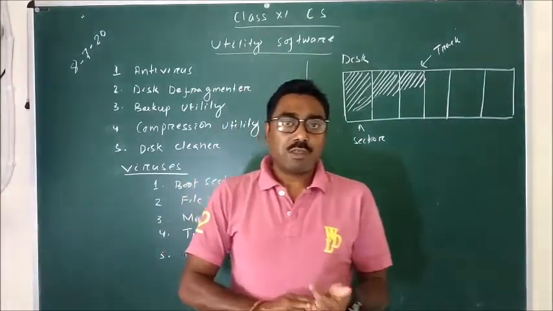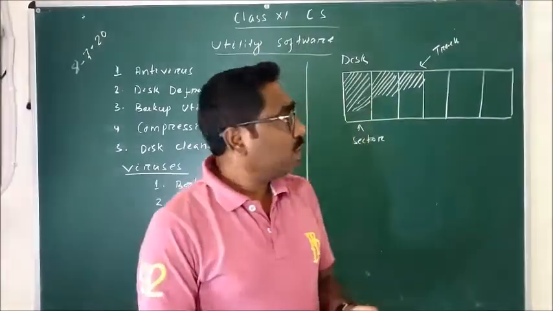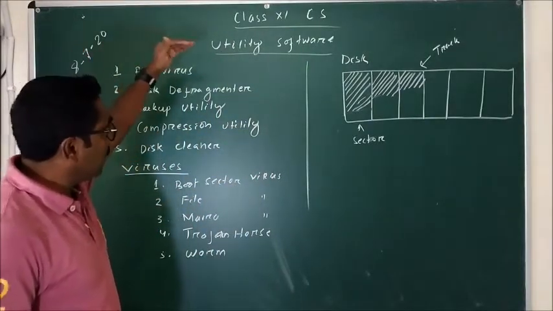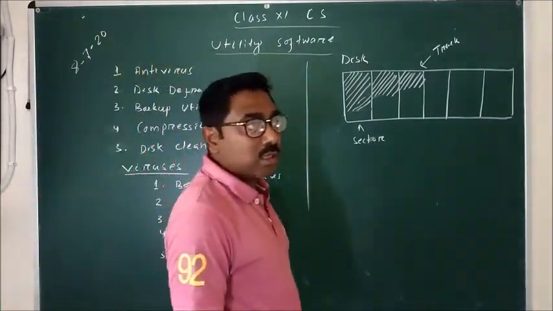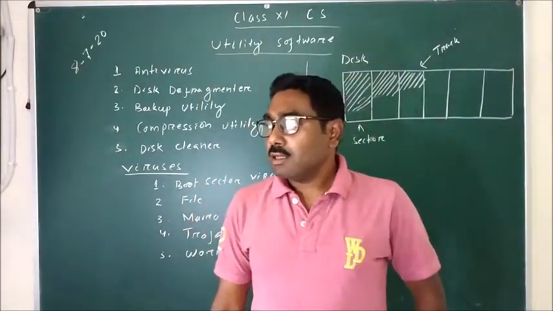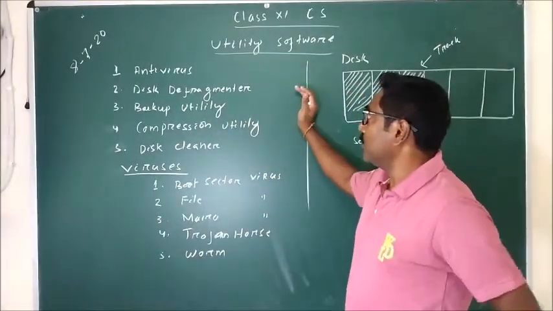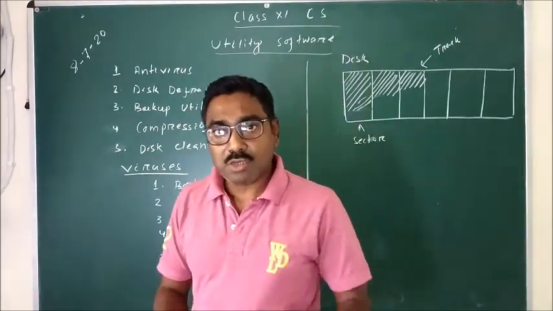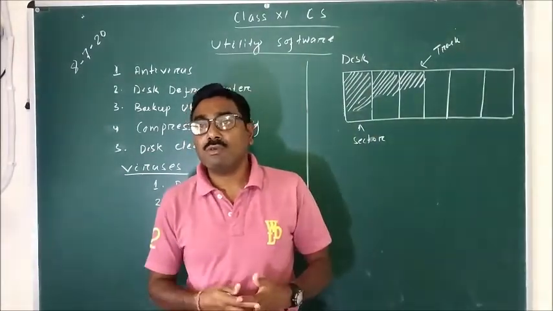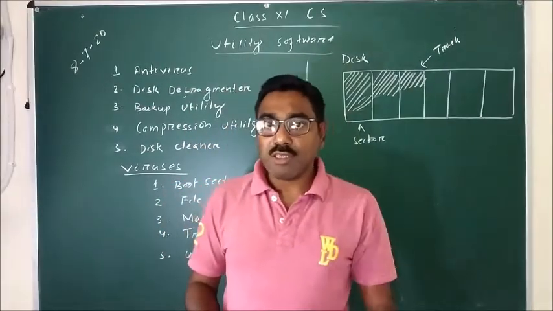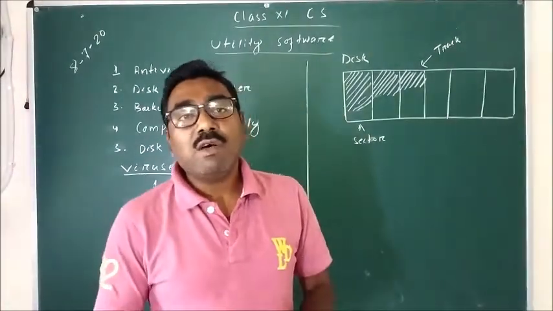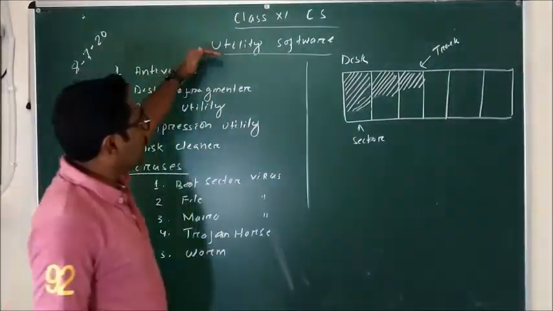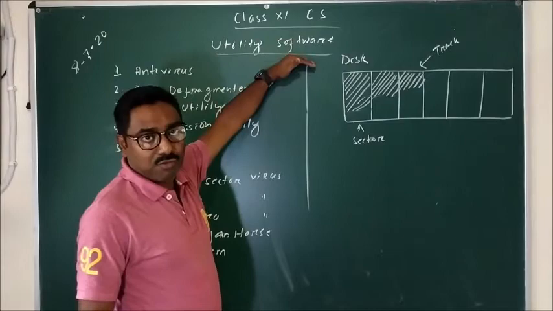Good morning, students. So today we'll go for utility software. This is the next type of software under system software, and the chapter is software concept, in which we have system software and application software. In case of system software, first we learn about the operating system. Next we have language processor. So the third kind of system software is a utility software.